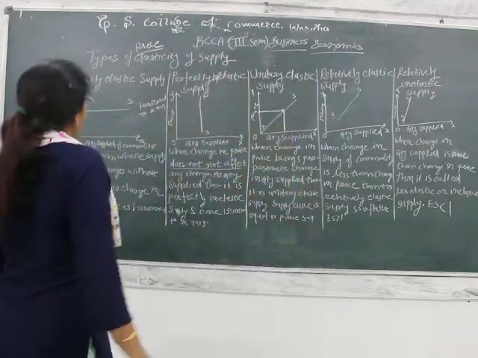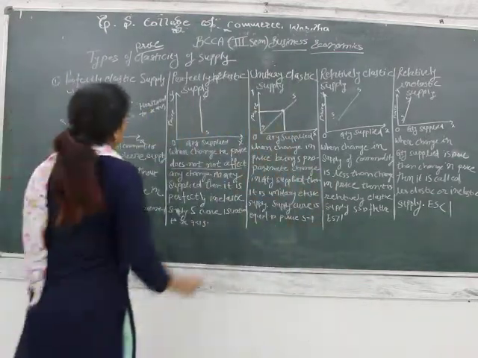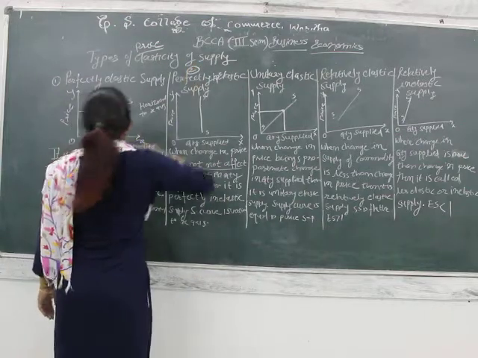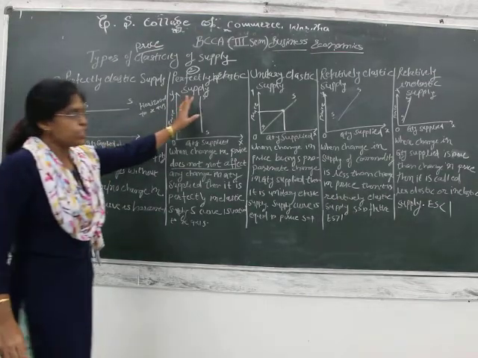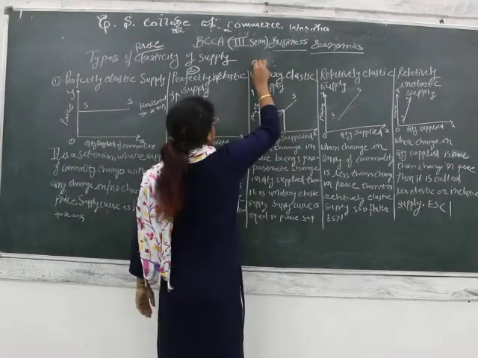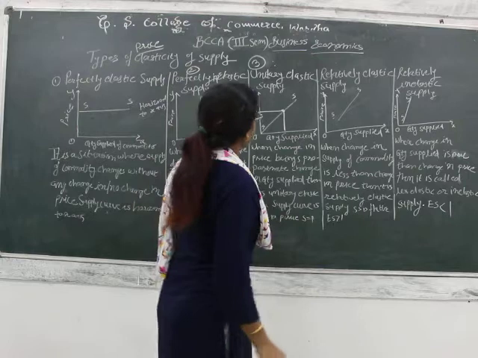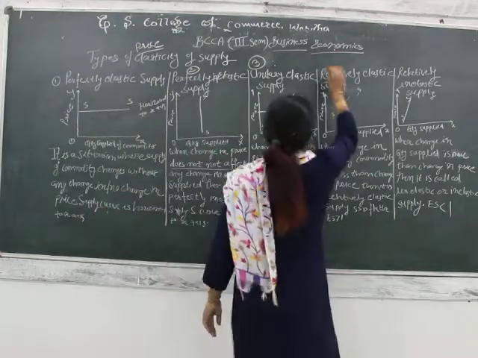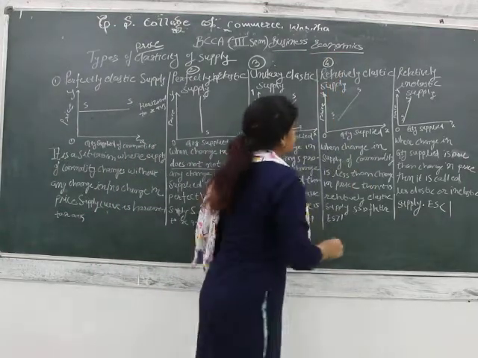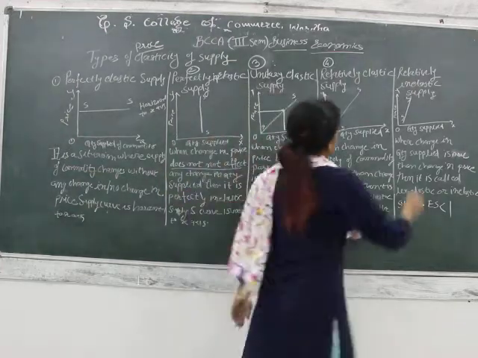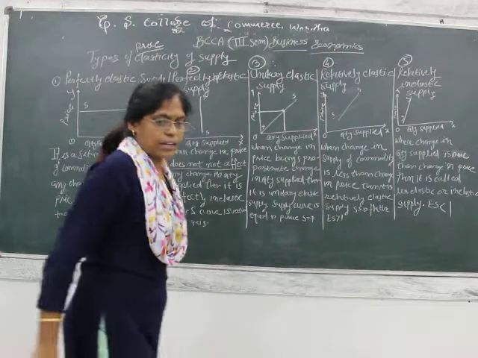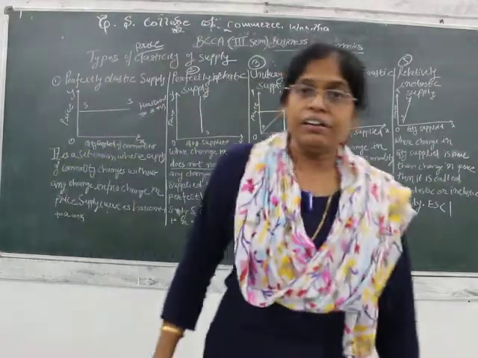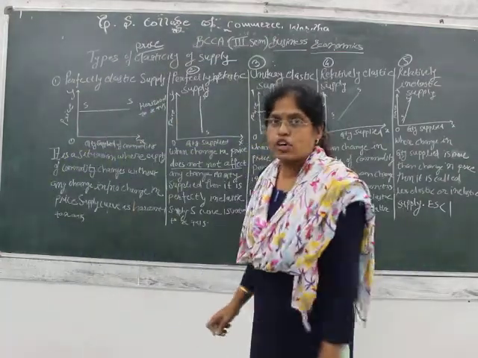Now these are again the 5 types of elasticity of supply. First is perfectly elastic, second is perfectly inelastic, third is unitary elastic supply, fourth is relatively elastic supply, and fifth is relatively inelastic supply. So these are the different types of elasticity of supply.